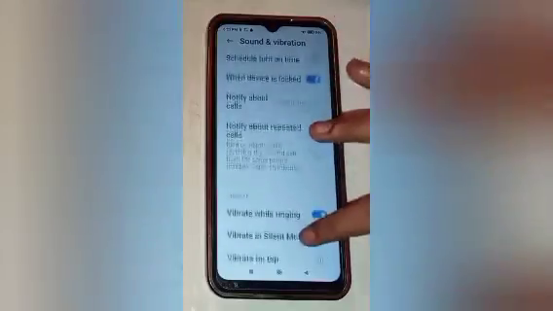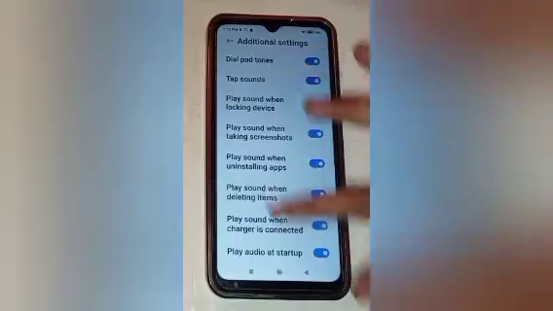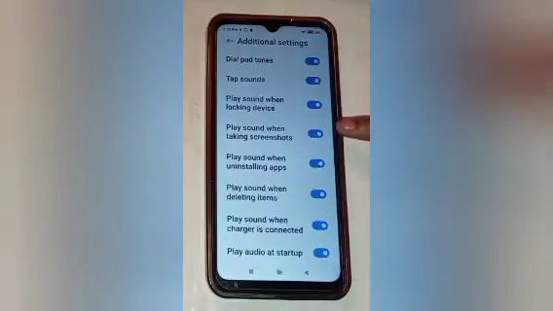Scroll up and you have to click on the additional settings. Here you will see many options. You will also see the screenshot sound option, which is already on in our mobile phone. If you want to turn off screenshot sound, so turn this off. So in this way screenshot sound is off in our mobile phone.